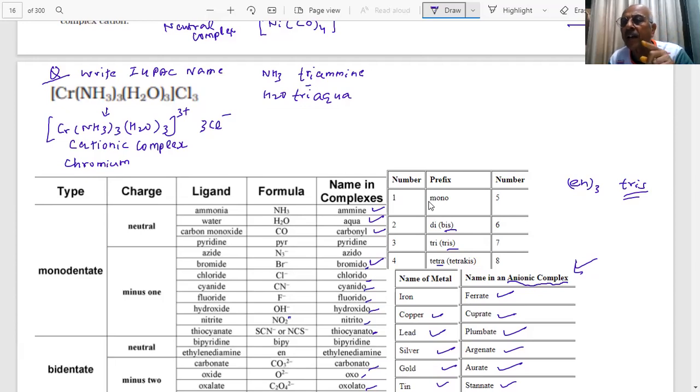And what the rule says is that the cation is named first. This is the anion, student, and this is the cation. Then I have to write the oxidation number of chromium. What is the oxidation number of chromium? Find out. What is the oxidation number of chromium in this compound? How will we find it, students?